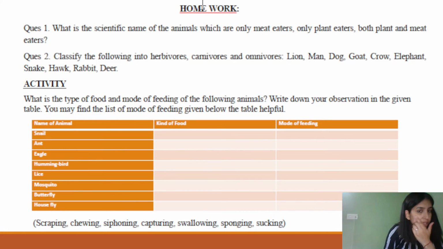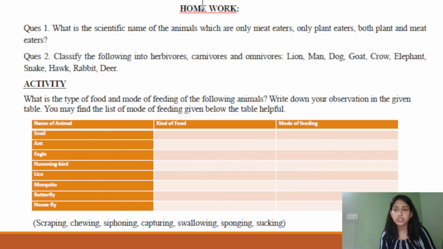Now for the homework, you will be doing two questions and this activity that is in front of you. The first question is: what is the scientific name of the animals which are only meat eaters, only plant eaters, and both plant and meat eaters? You will give the answer in your homework.